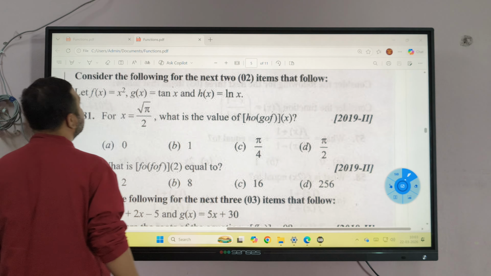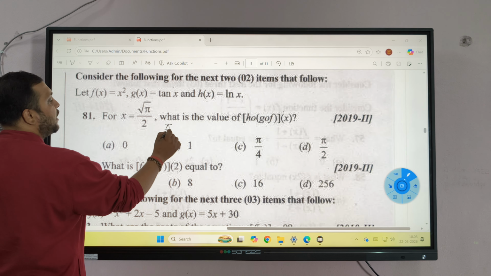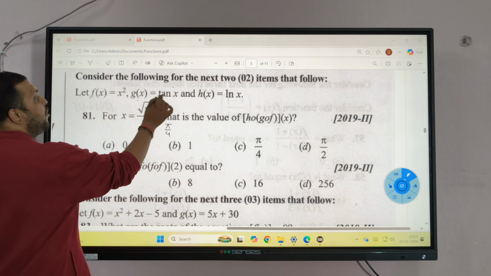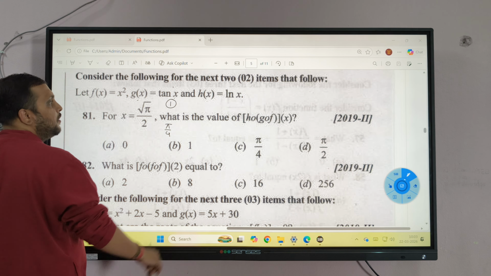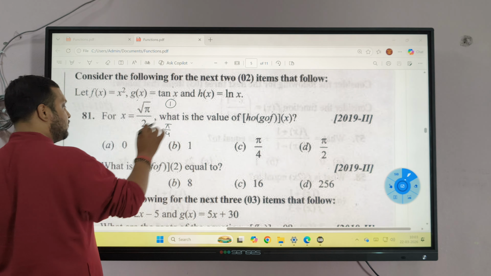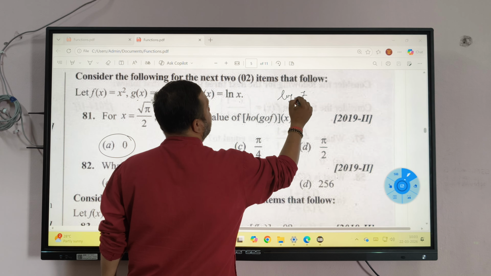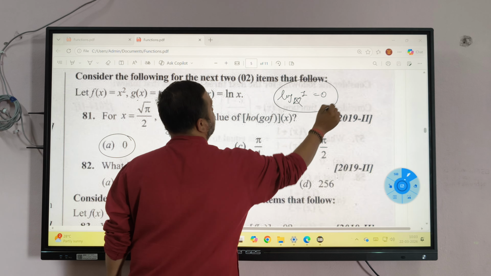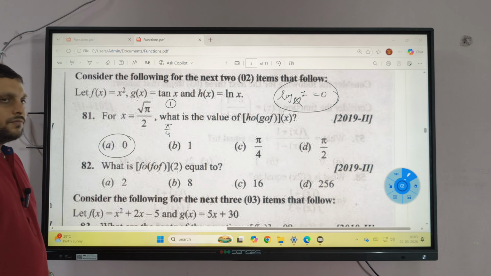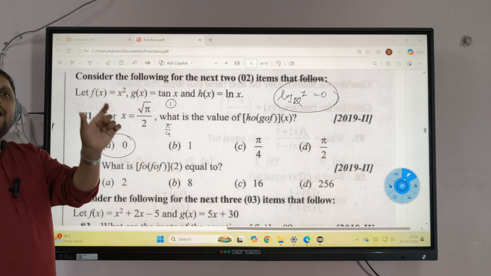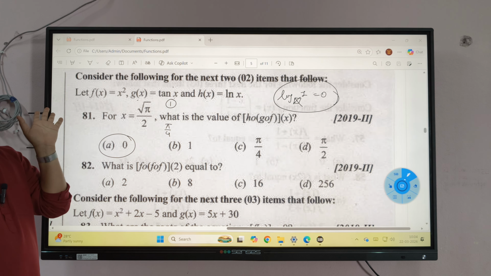So f of x is pi by 4. Yes or no? Clear? G of pi by 4 is 1. Log 1 is 0. Note, log 1 to the base anything is equal to 0. Sure? No maths required. Basic understanding of how it has to be done.